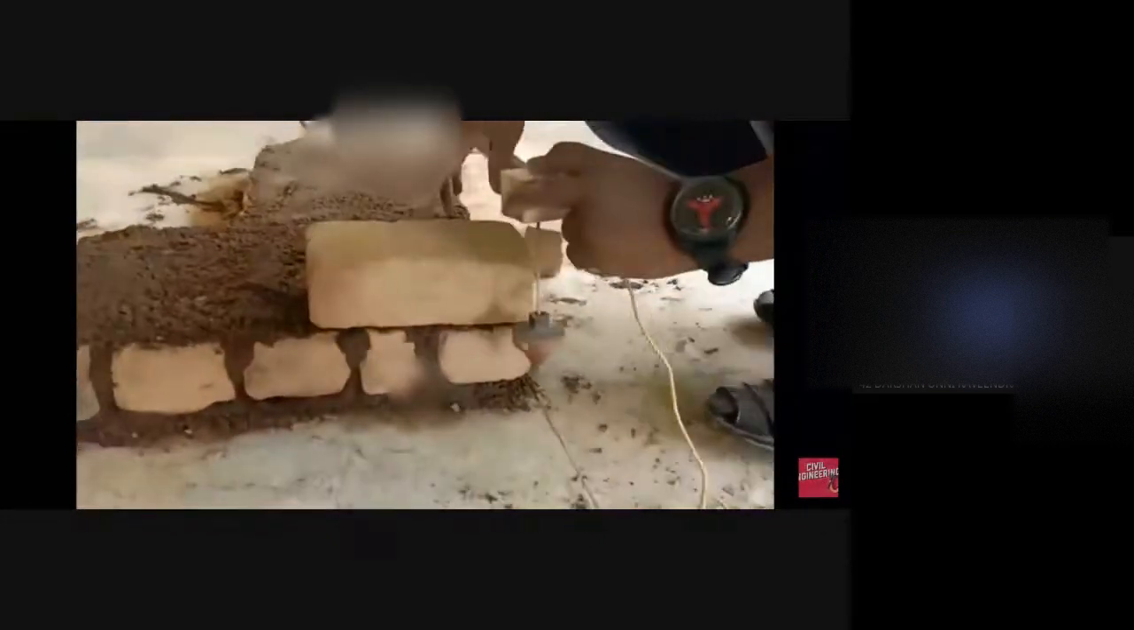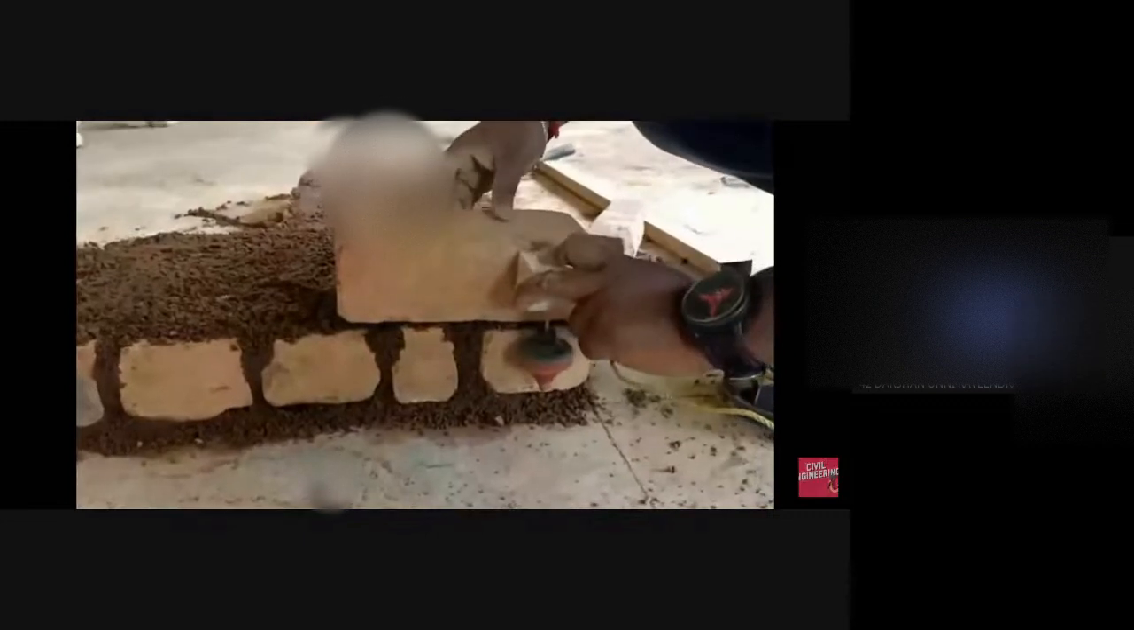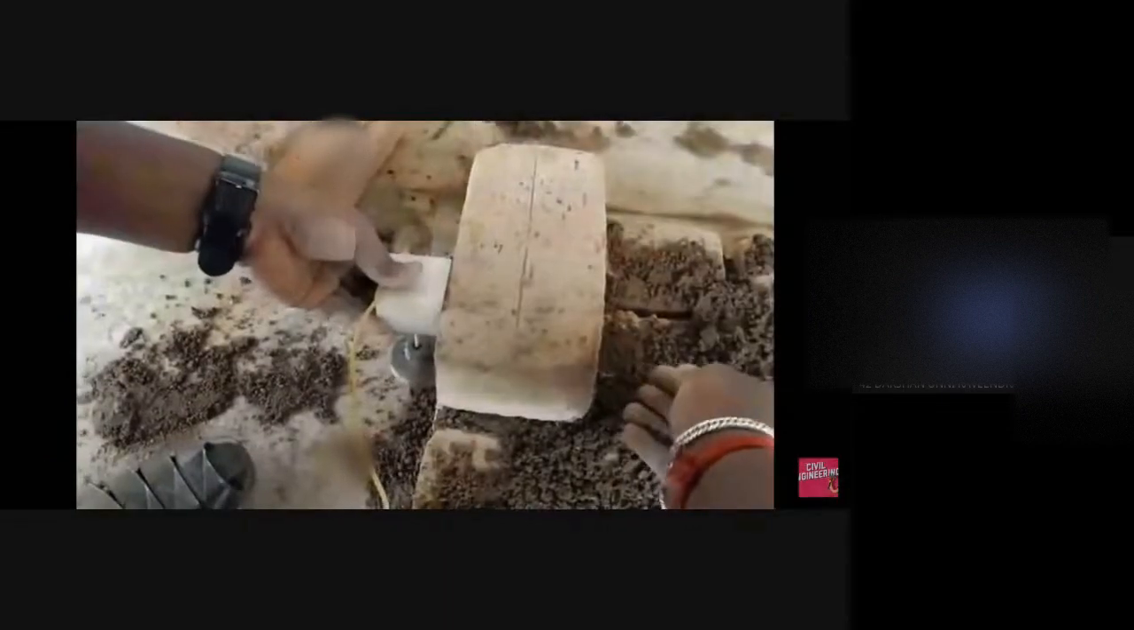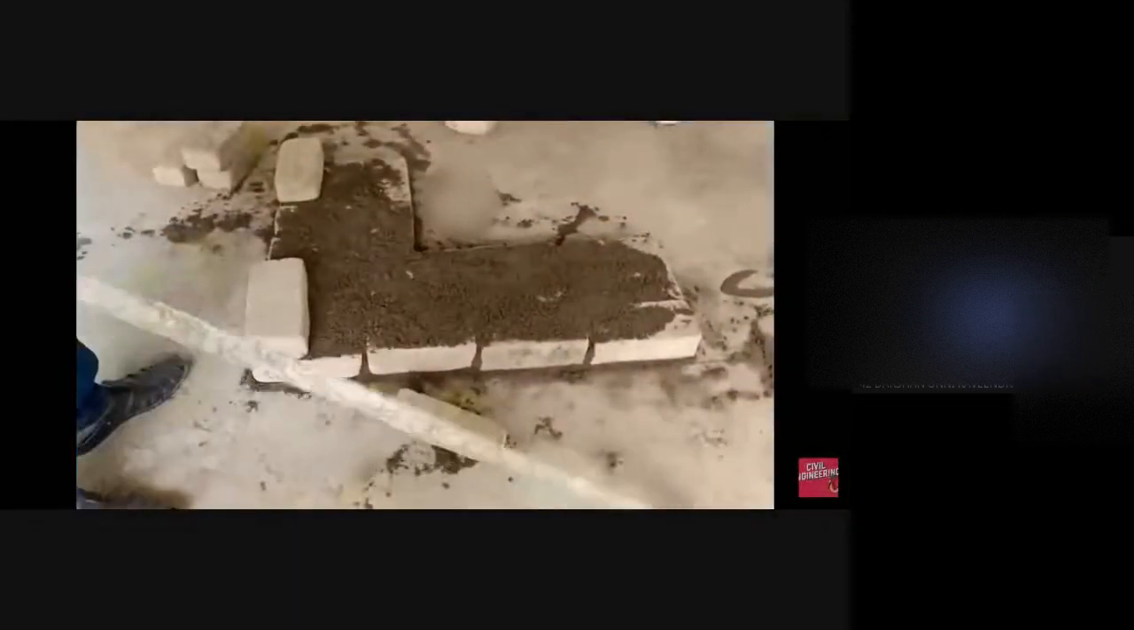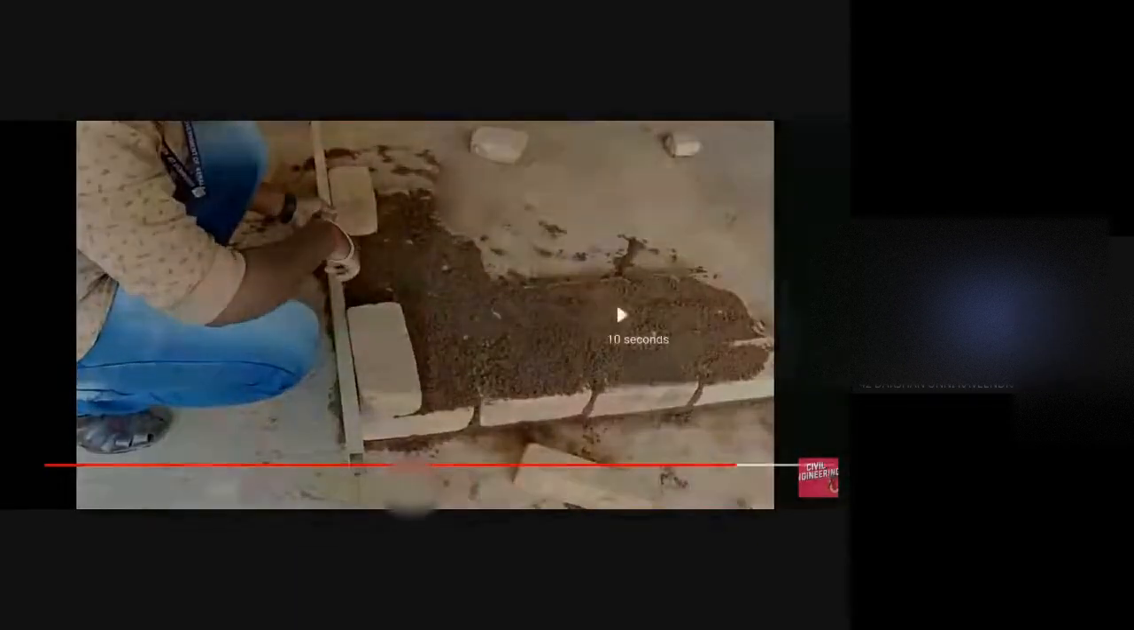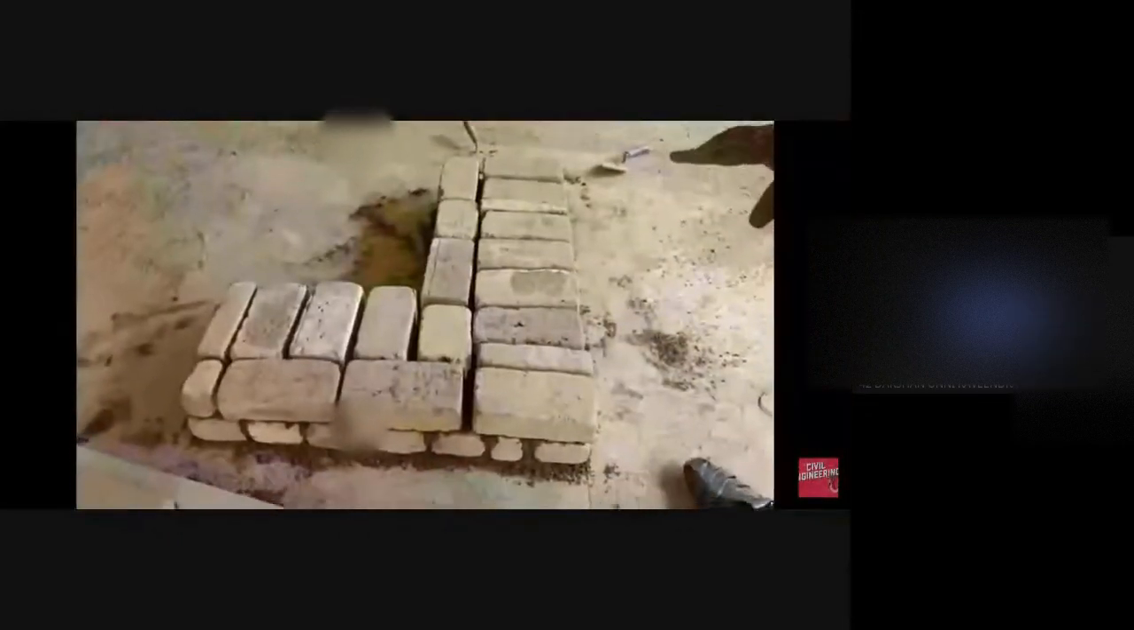So in order to check that, they are using this plumb probe. So they are checking and keeping the bricks. I think we can also, this is the second layer. So they did the second layer.